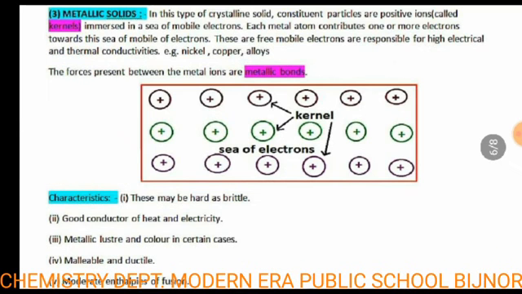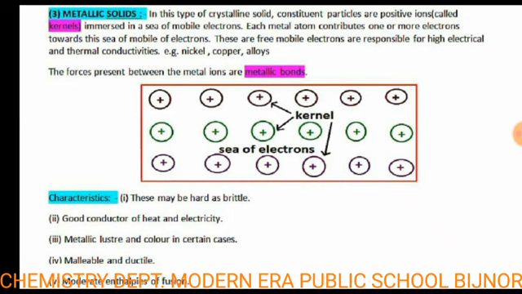The third big category of crystalline solid is known as metallic solid. In this type of crystalline solid, the constituent particles are positive ions called kernels immersed in a sea of mobile electrons. Each metal atom contributes one or more electrons toward the sea of mobile electrons. These free mobile electrons are responsible for high electrical and thermal conductivities. For example, nickel, copper, alloys.